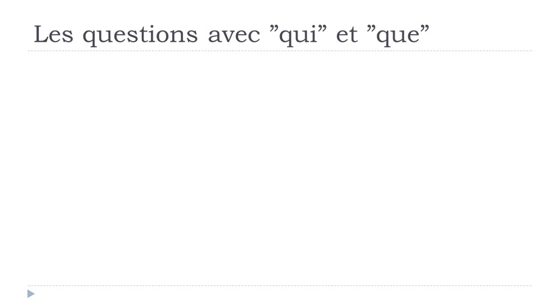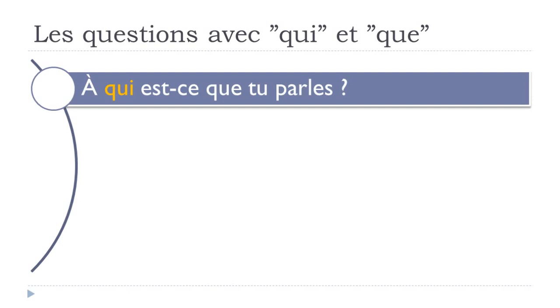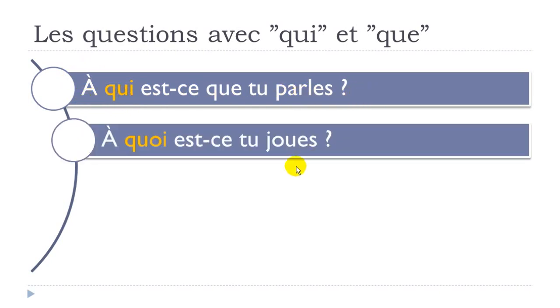À qui est-ce que tu parles? Okay, remember, so parler, to talk, is constructed with à, to talk to. Parler à quelqu'un. So if you want to know à qui est-ce que tu parles, who are you talking to? À qui est-ce que tu parles? So it doesn't change, you just need to first start with the preposition, and then you continue your structure, okay?